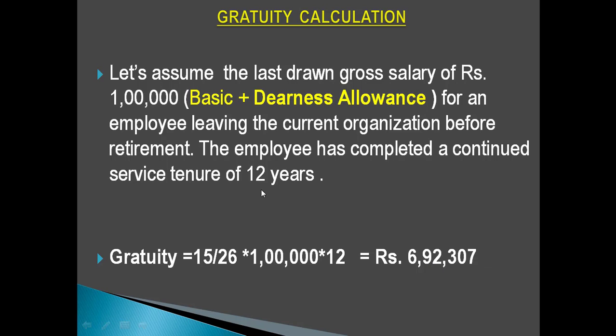6,92,307. Now here in place of 12 years, if a person has worked for 7.8 years, that is 7 years and 8 months, then at the time of gratuity calculation we will be taking 15/26 into 1 lakh into 8 years. Why? Because 7.8, that is 7 years 8 months, will be rounded up to 8 years. Clear? In case of seasonal employees, this will become 7/26 for employees who have worked for a few seasons and 15/26 for the employees who have worked throughout the season.